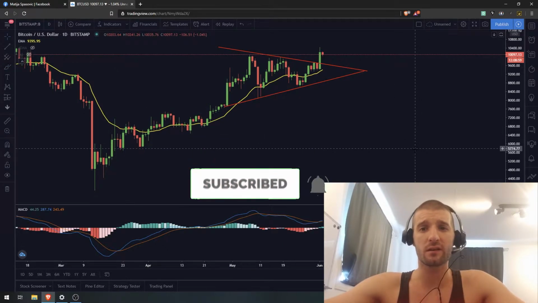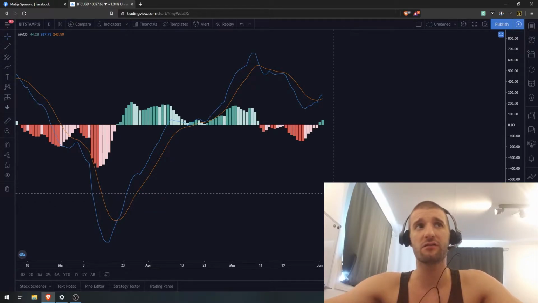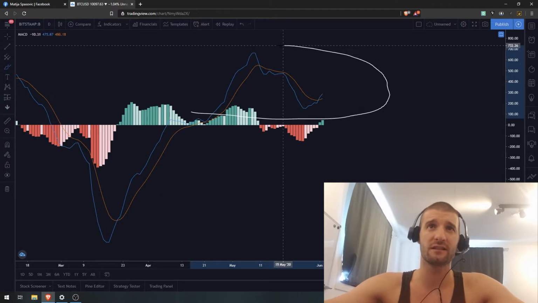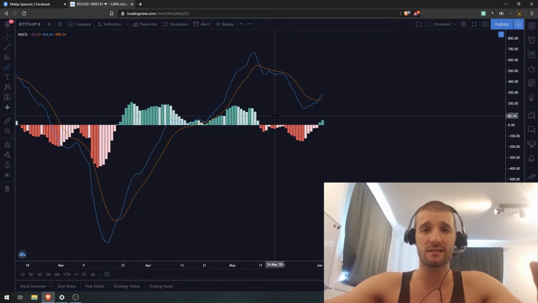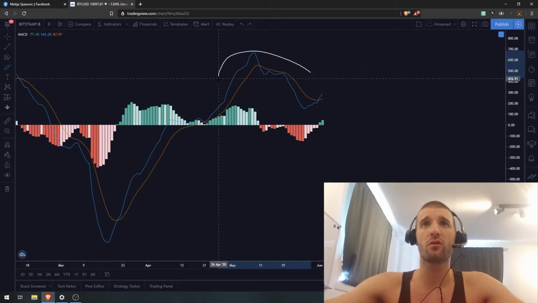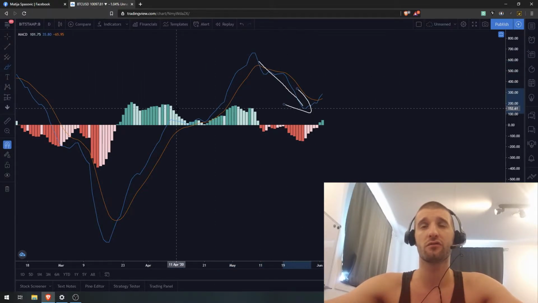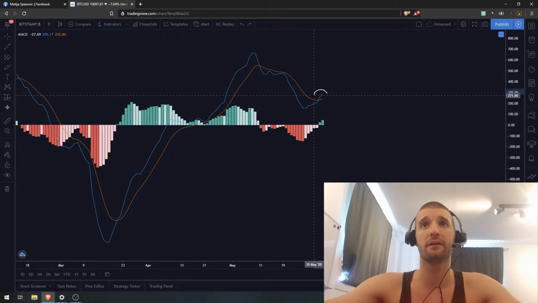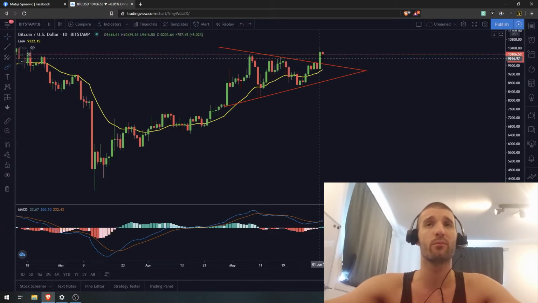Now the thing that we need to cover is the MACD, because it's doing something that we already discussed in previous videos. The MACD is finding itself above the middle line of the histogram, which means that it's in bullish territory. Whenever it is there, even if we are in a downtrend or a midterm correction, Bitcoin tends to turn to the bullish side, and that's exactly what happened yesterday, or let's say 2 days ago, and that's one of the reasons why the price followed that action.